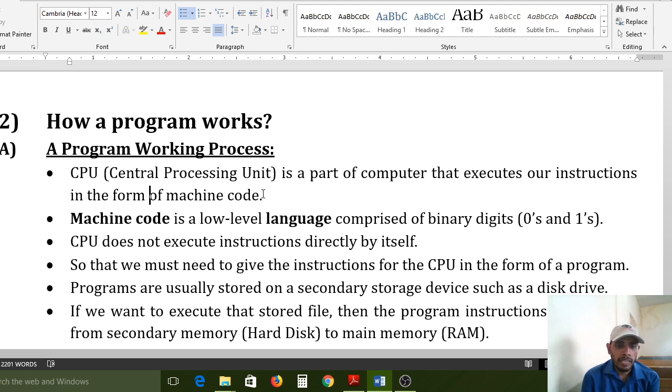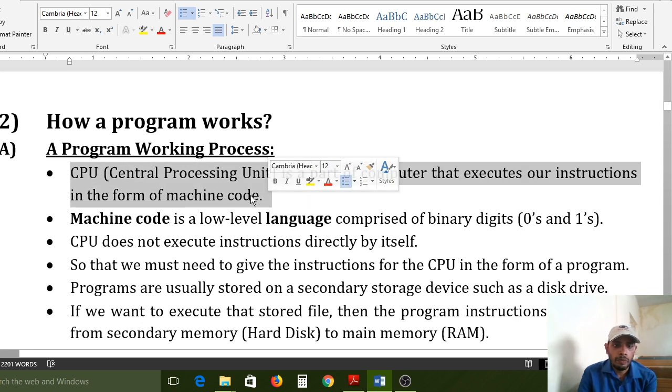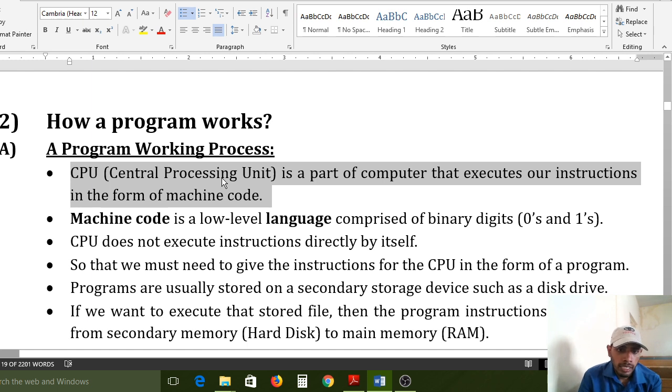CPU means Central Processing Unit. It is a part of the computer that executes our instructions in the form of machine code. All of you please observe this line. CPU stands for Central Processing Unit. It is a part of our computer. Each and every computer contains a CPU. It is nothing but a processor. The processor executes our instructions.